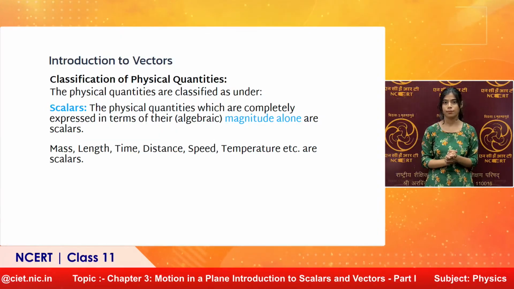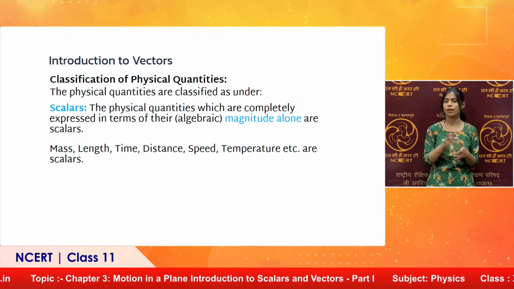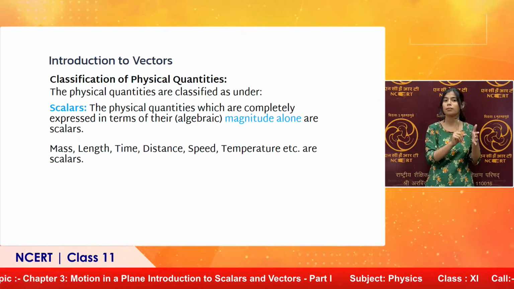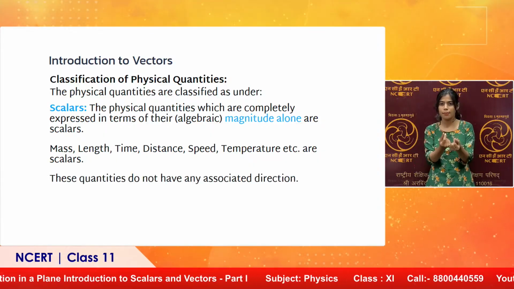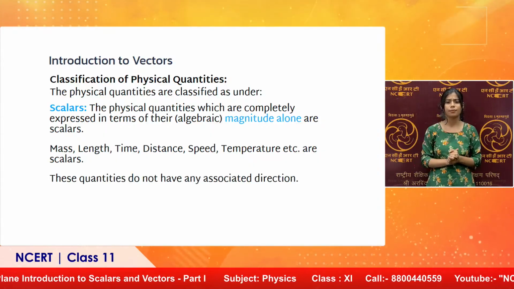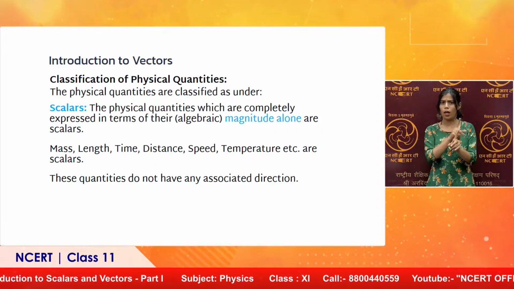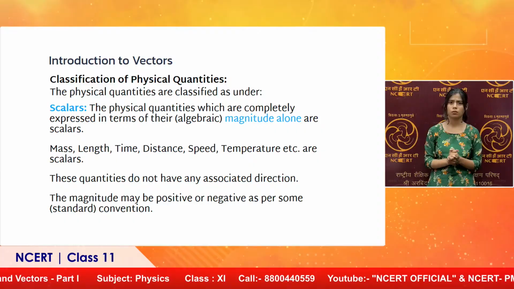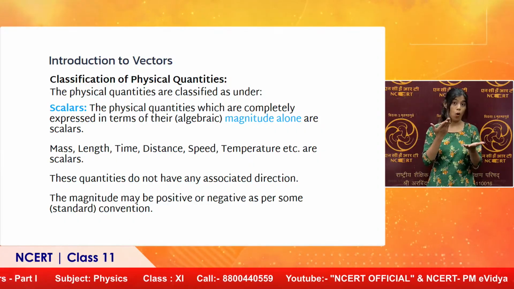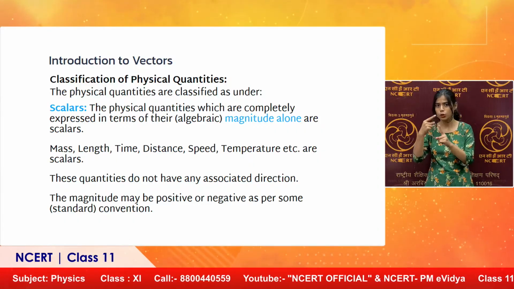You have a list of scalar examples on the screen: mass, length, time, distance, speed, temperature, etc. These quantities, as I said earlier, do not have any associated direction. The magnitude of these quantities may be positive or negative as per some standard convention.